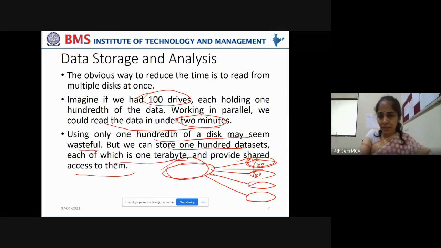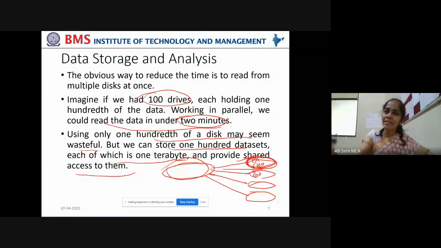Rather than storing one piece out of 100 pieces, you are storing 100 of 100 such pieces. So the entire disk space can be utilized. You understood what I'm trying to explain here? When you are dividing one data set into 100 pieces and storing on 100 different disks, the rest of the disk space need not be wasted.